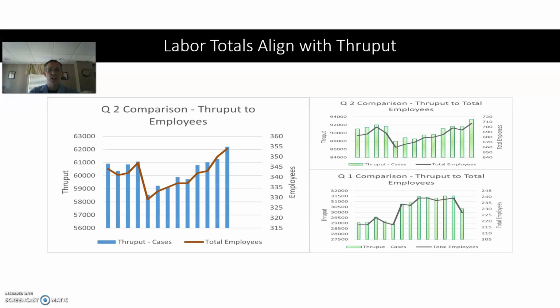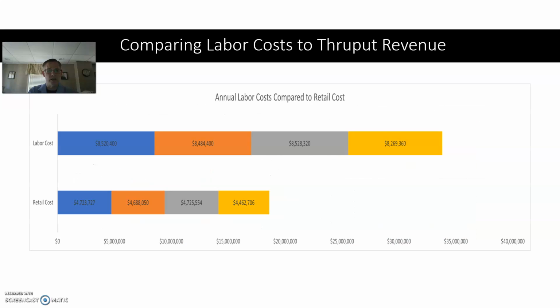So our labor totals align with the throughput. Our labor is marrying up well with the throughput. As our throughput increases and decreases, our labor coincides well. I attribute that to our HR department and our production leadership, to make sure that we have the appropriate employee workforce for the throughput. And of course, I selected Q2 because these are chocolate Easter bunnies, and that would subsequently fall in line with the seasonal increase.